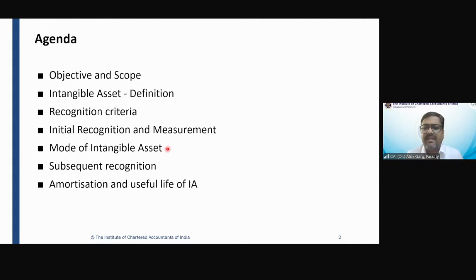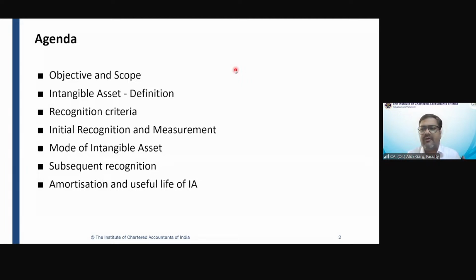Whomsoever has attended my lecture on Ind AS 16 PPE must have understood the concept of exchange of assets. Fair value of asset given up is the cost of the value of asset acquired, right? So the same concept we will be revising and repeating in Ind AS 38 also.